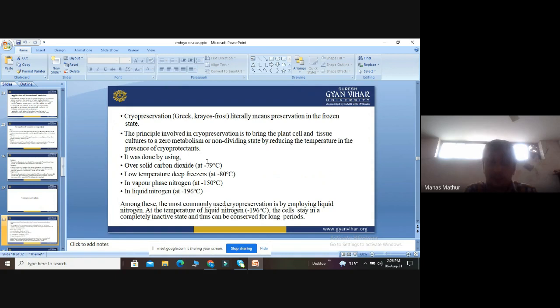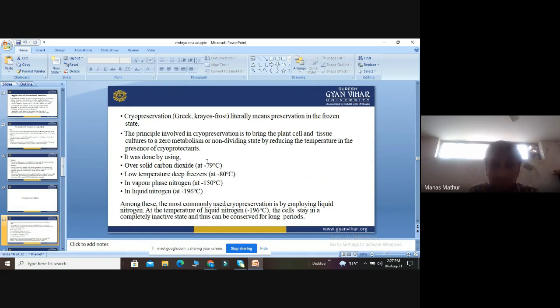The principle involved in cryopreservation is that plant cell and tissue cultures are brought to a state of zero metabolism, a non-dividing state, by reducing the temperature in the presence of cryoprotectants. Here we are basically inhibiting their metabolism. We are reducing their dependency on temperature because this criterion is already fulfilled by cryopreservation.